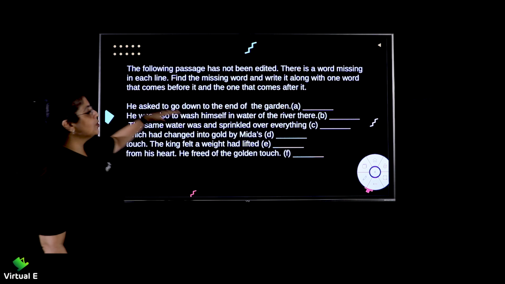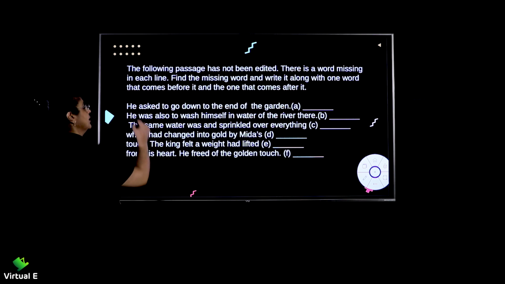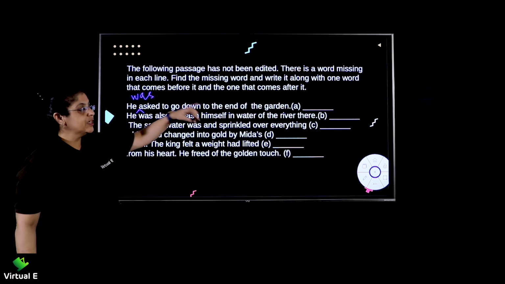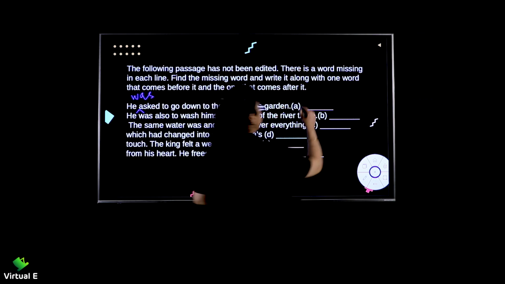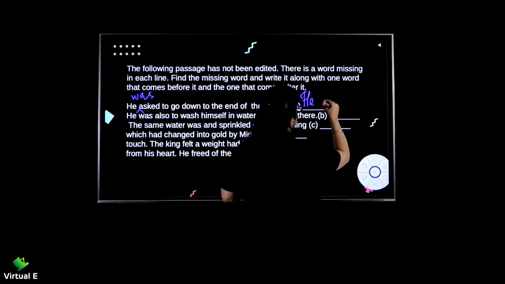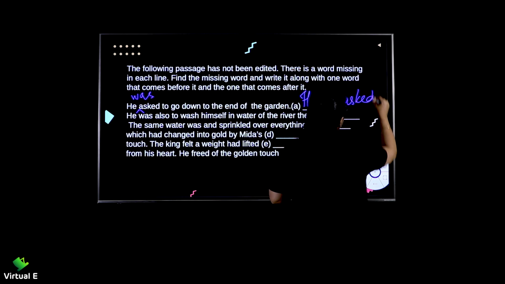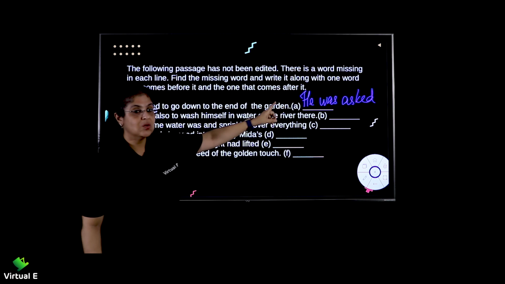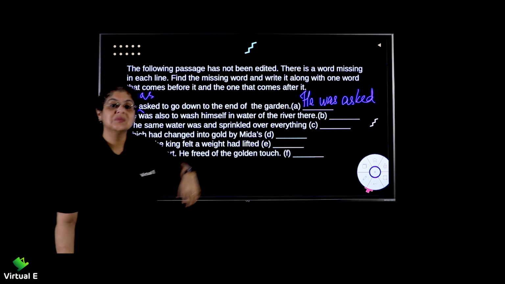He asked to go down to the end of the garden. He asked to go down. Okay, here we go. He was asked to go down to the end of the garden. So here when you will write he was asked. I will just write one for you and then you need to do the rest yourself, right? He was asked. Okay, he was asked. So like they said, you have to mention one word before and one after, and was missing.